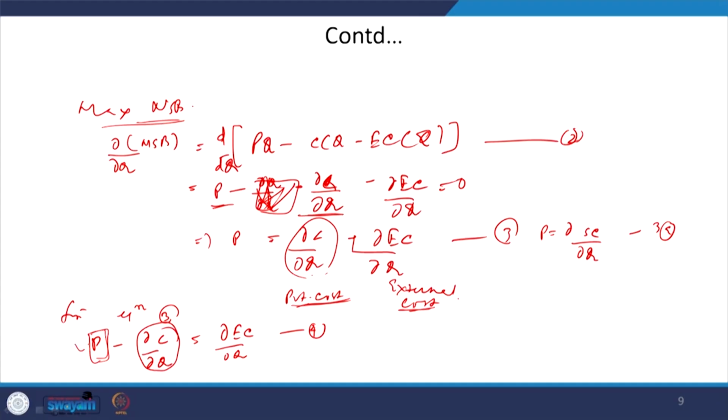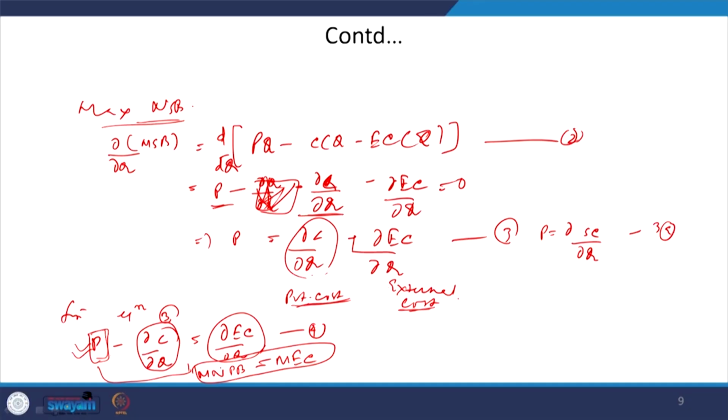What is the price? It is the benefit to the private firm. So, you can say it is the private benefit minus the private cost, which is nothing but your marginal net private benefit, equal to del EC by del Q, the marginal external cost. So, now you are saying this marginal net private benefit is equivalent to marginal external cost.